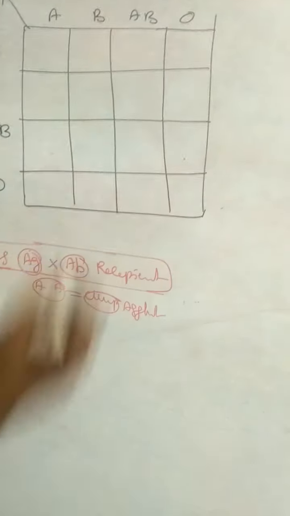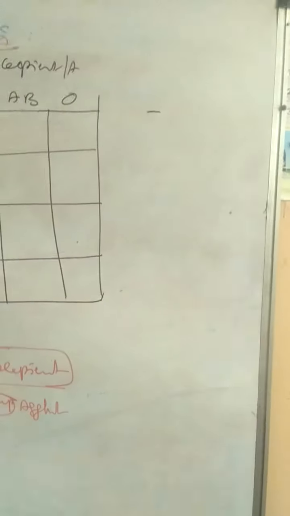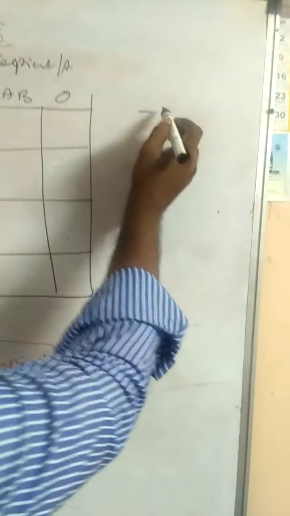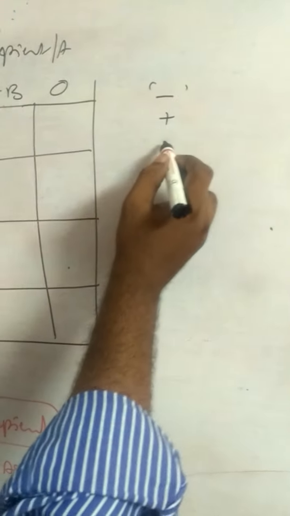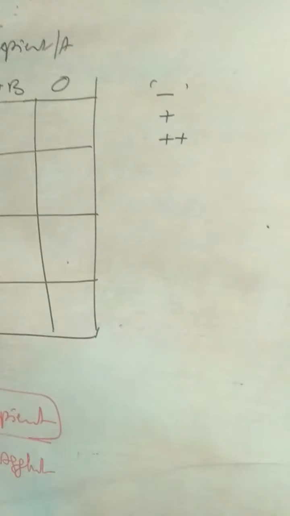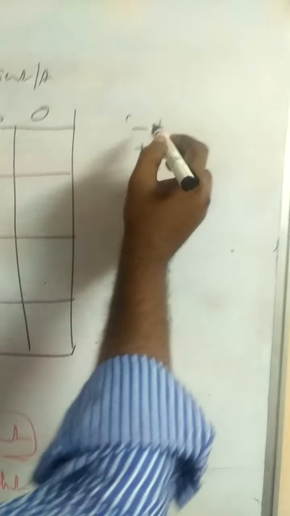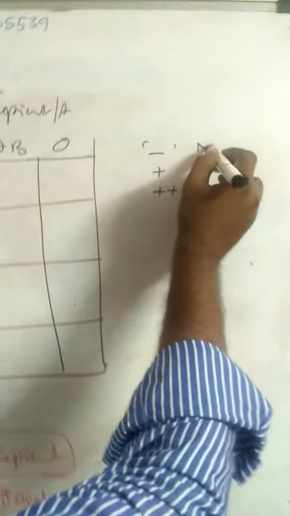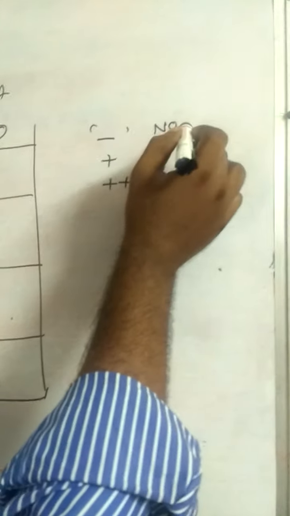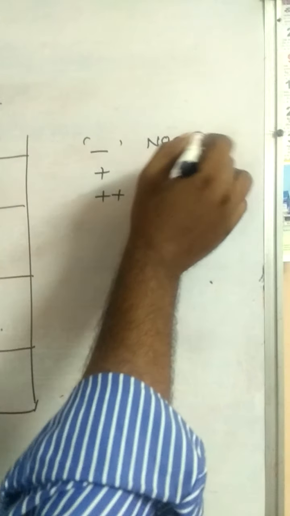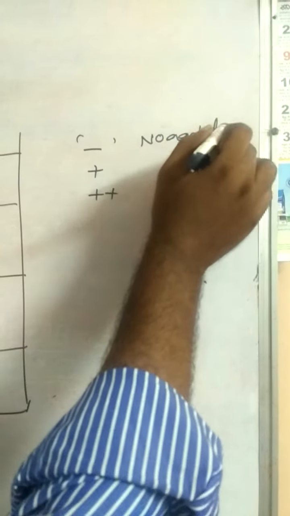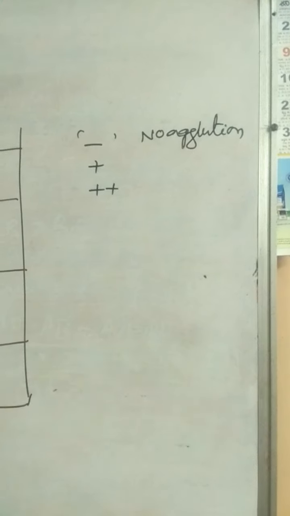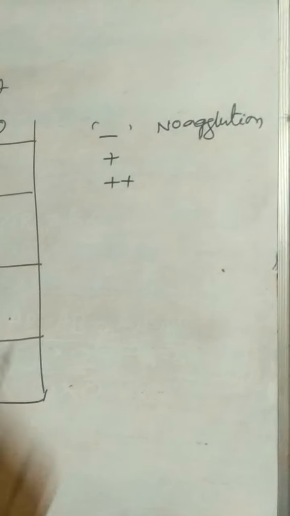Here there are 4 symbols. First one is minus, single plus and double plus. See, minus refers to no agglutination.